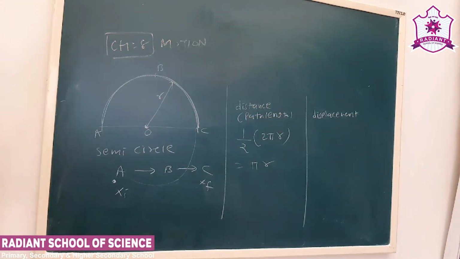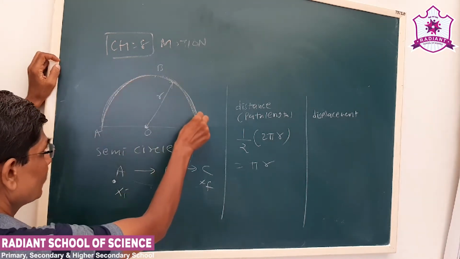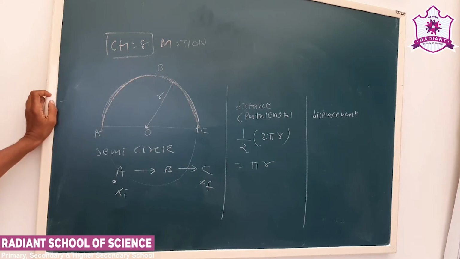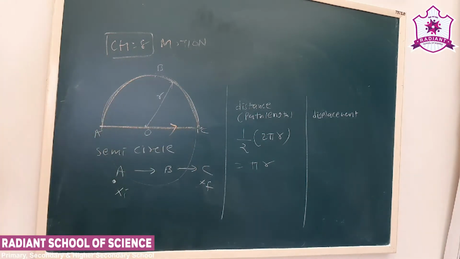Okay, displacement is the shortest distance. It has nothing to do with the path followed. Though the person has traveled on the ABC path, displacement will be the shortest distance. Why? This will be a straight line. That will be the shortest distance.